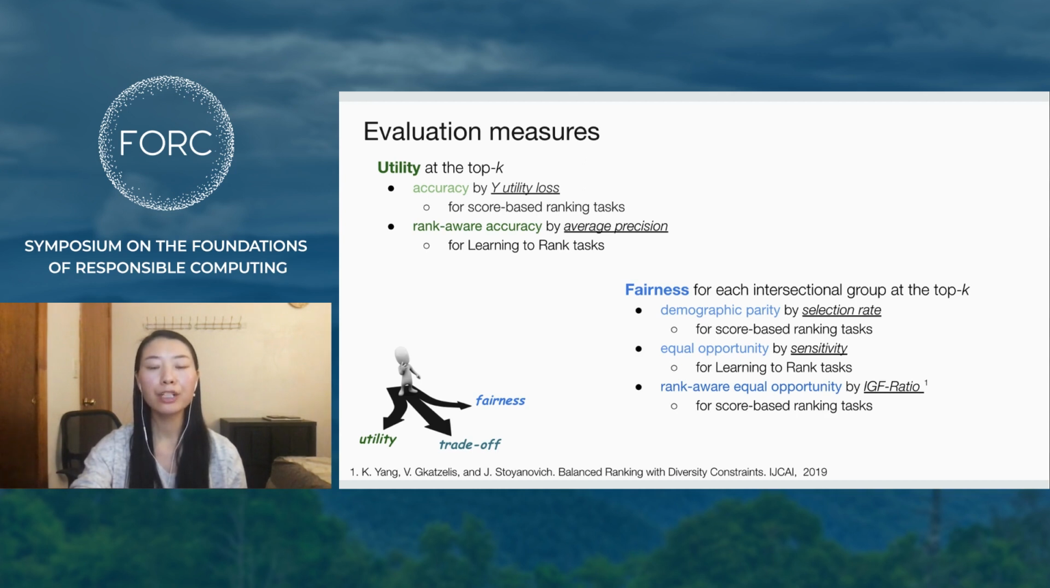To quantify fairness within a group, we use a rank-aware measure called in-group fairness ratio, short for IGF ratio, to surface intersectional fairness concerns in ranking. Additional experimental results of IGF ratio can be found in the paper, and we also refer the audience to the archived version of this paper for experiments with other rank-aware fairness measures.